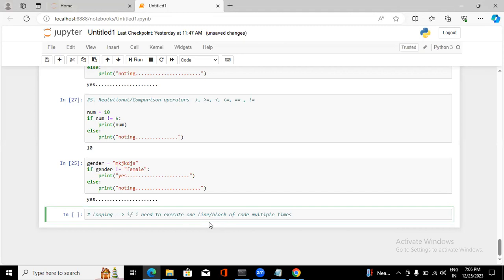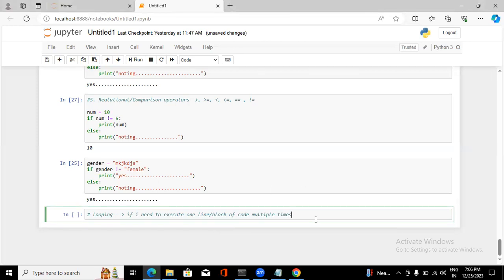As the name says, it is going to repeat. Looping means repetition, actually. To repeat the execution, to run the same code multiple times. If you need to execute the same code multiple times, then we are going to use the looping concept.